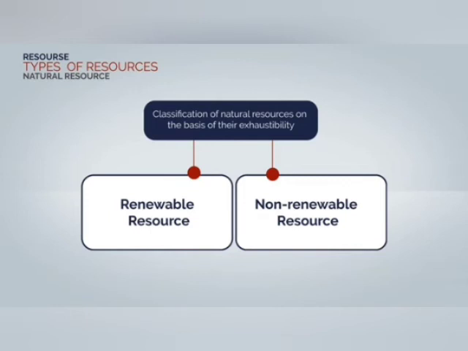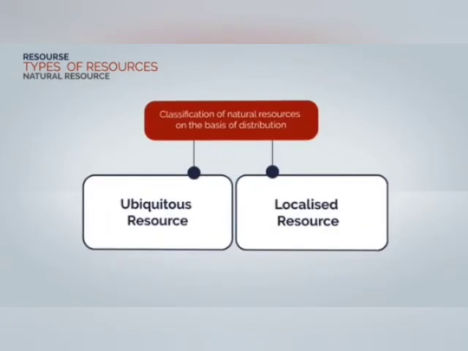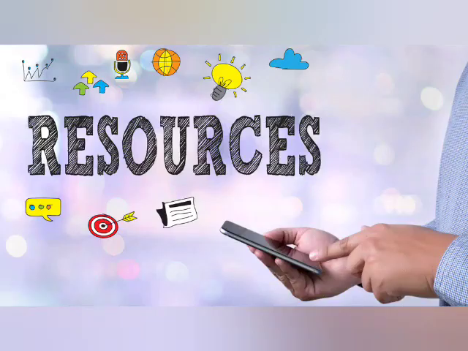Next, we have classifications of natural resources on the basis of distribution. Under this, we have ubiquitous resources and localized resources. Ubiquitous resources are available everywhere on earth, for example, air and water. And coming to localized resources, these are the resources which are available only in a particular geographical location. For example, coal mines in Jharkhand.